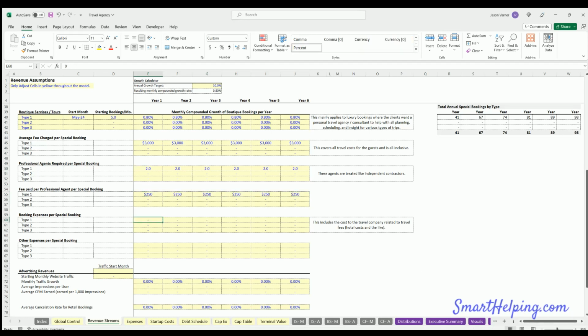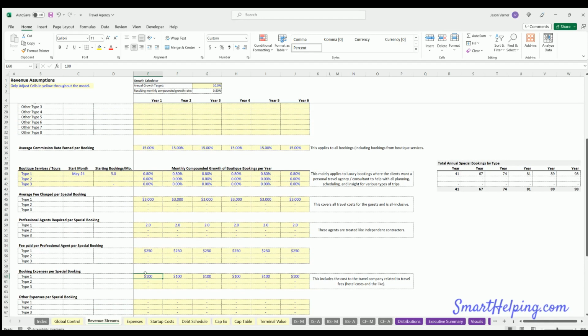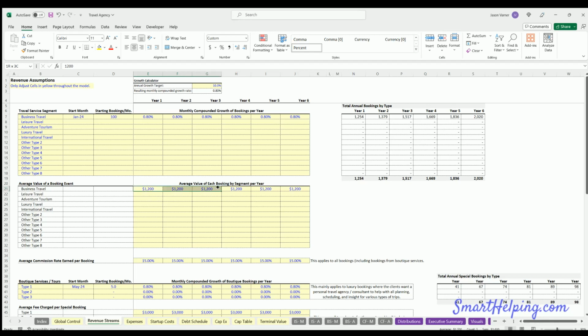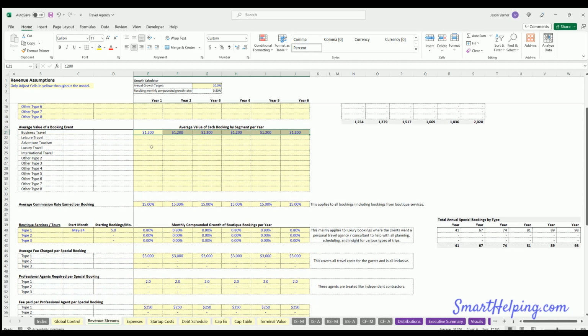Other booking expenses that you've got to pay would be similar to what this revenue line item is, the booking amount. Because normally in this top style revenue, you're making a commission on the booking amount.